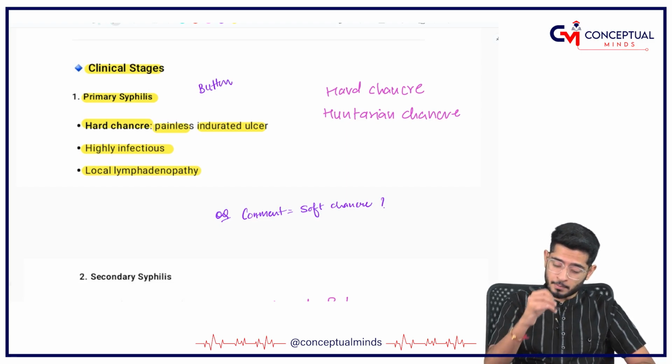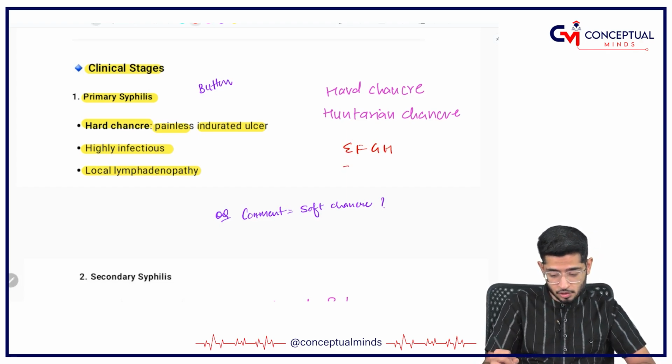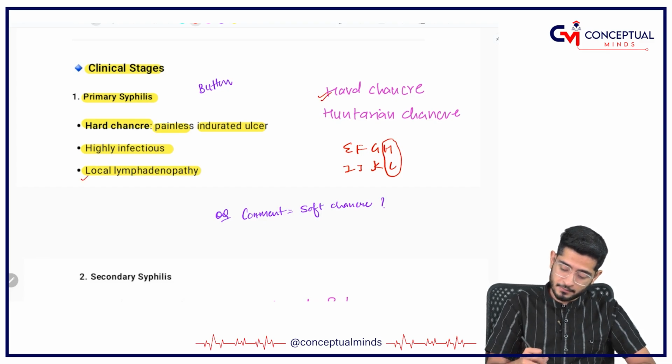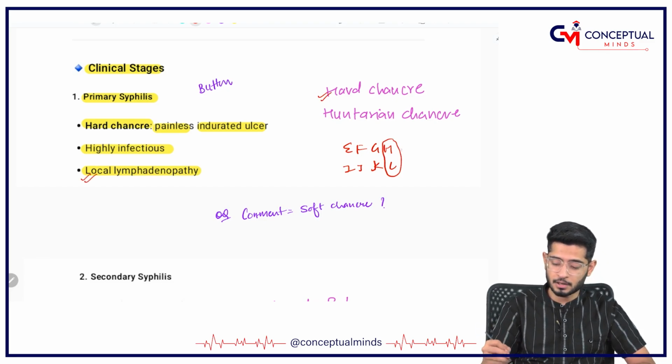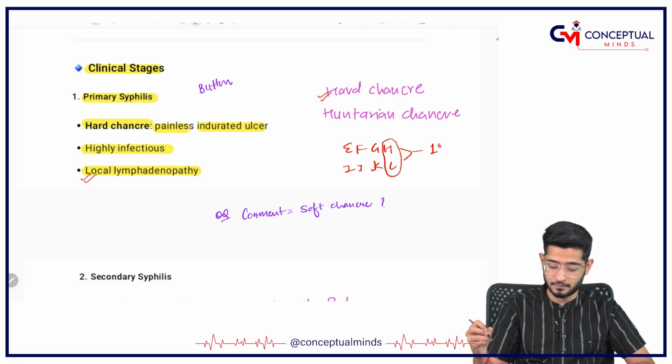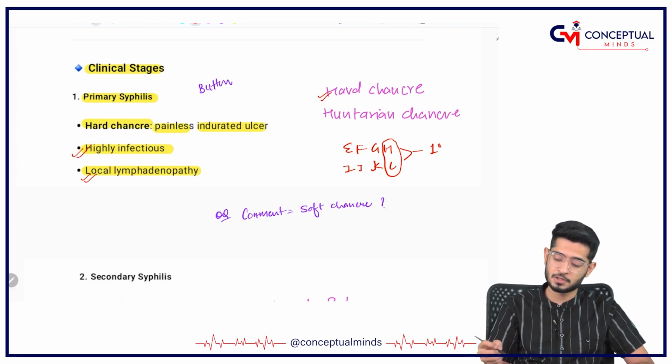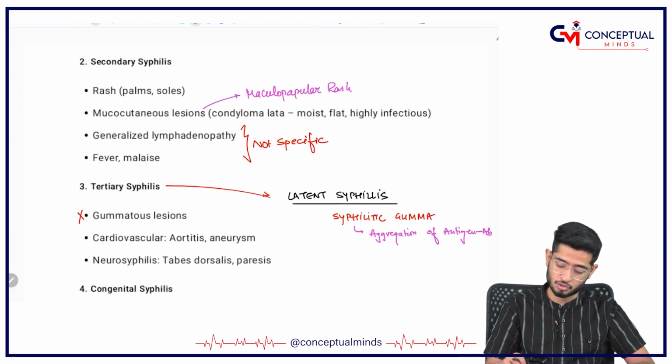Okay. So remember this, you can remember it like this: hmm, H and L are going together, that means hard chancre plus lymphadenopathy, both occur in primary syphilis. And yes, it is highly infectious, that also you can remember with the H.